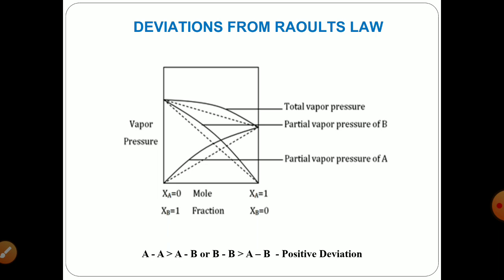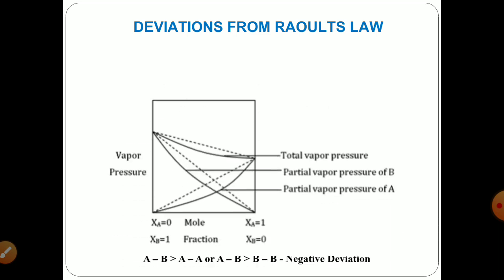Initially the linearity was there between vapor pressure and mole fraction, but as the adhesive forces become less than cohesive forces, the attraction between two unlike molecules is less than the attraction between two like molecules, then it will give you a bending curve that lies to the outward side from your linearity.